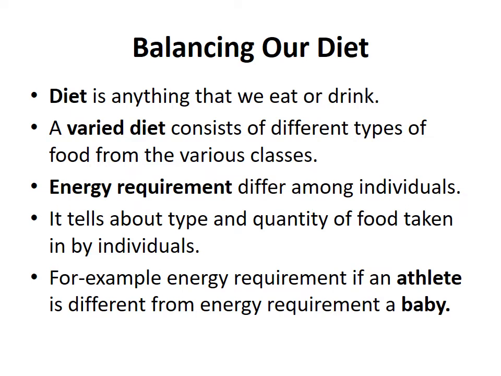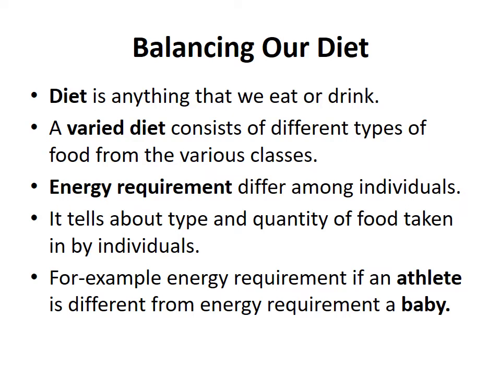First of all, you should be clear about one thing: diet is anything that we eat or drink. And we call a diet a varied diet when it consists of different types of foods from various classes. Let's suppose you are eating a burger. It contains carbohydrates in the form of its bun.